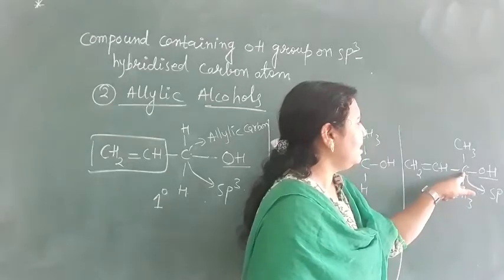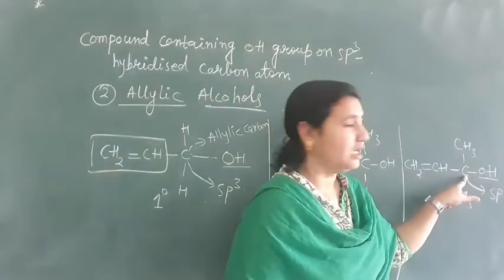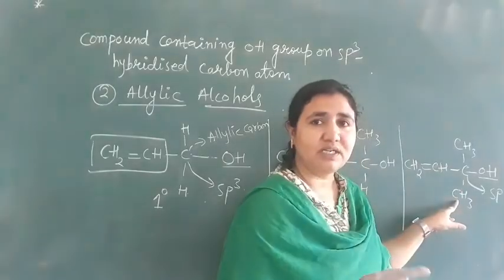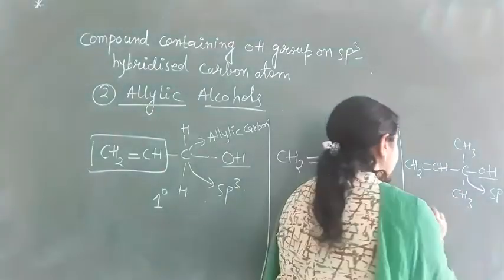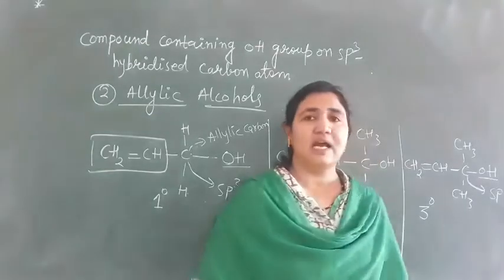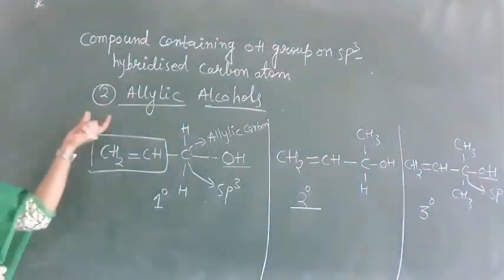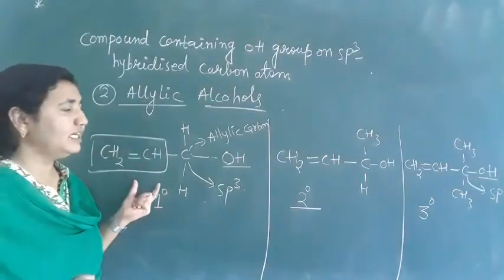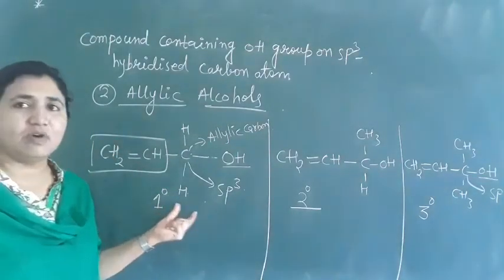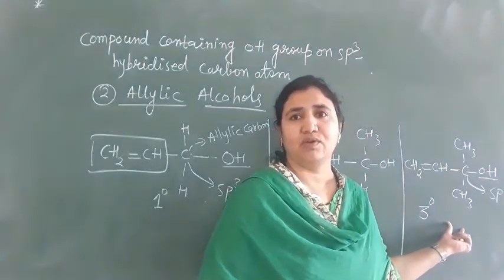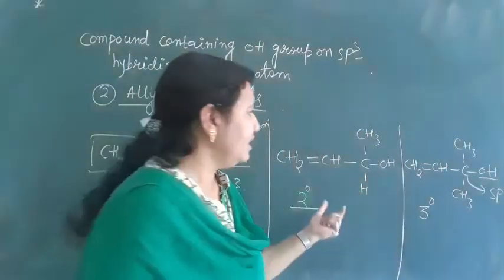Again, this carbon is tertiary carbon, because this carbon has bonded with three other carbons. So this will be tertiary allylic alcohol. So these allylic alcohols are also three types: primary allylic alcohol, secondary allylic alcohol, and tertiary allylic alcohols. Okay, are you getting this one?